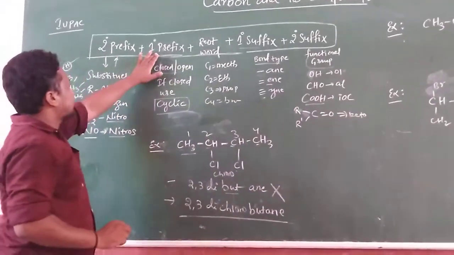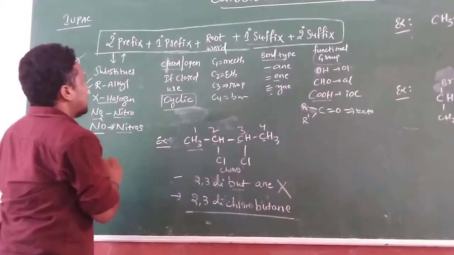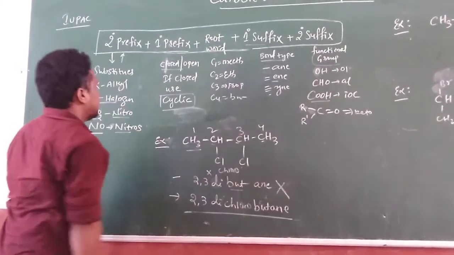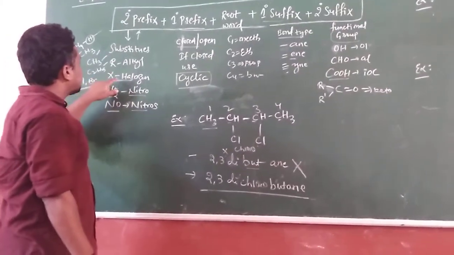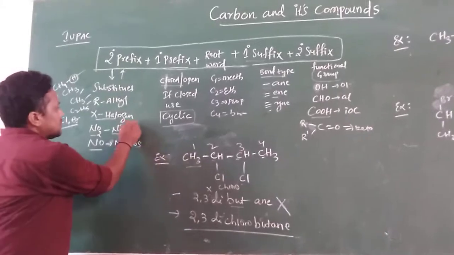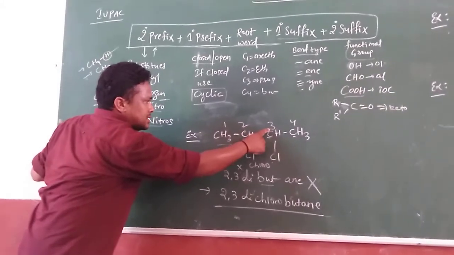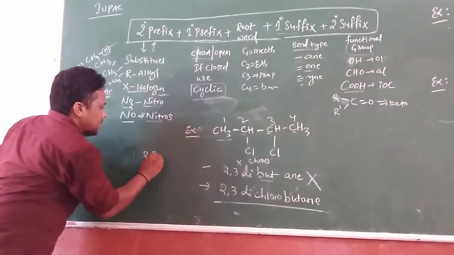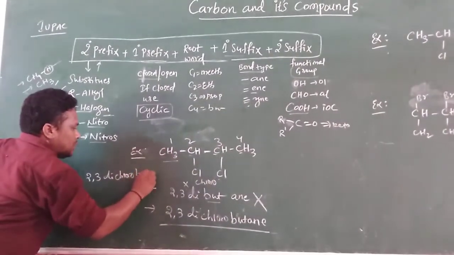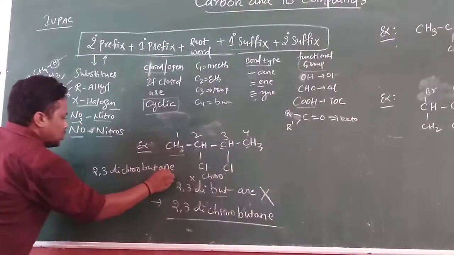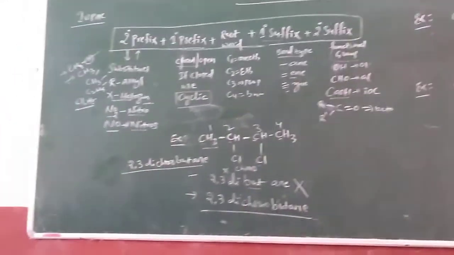Next, come to this side. Primary prefix: is it a closed or open chain structure? This is a total open chain structure, so you need not mention anything. Don't write anything here. Next, come to the secondary prefix. Here the substituents are halogens. Chloro: how many chlorines are there? Two, present at the second and third places, so 2, 3. Two chlorines: dichloro. Four carbons: but. Single bond: ane. So 2, 3-dichlorobutane. This is the IUPAC name for this one. This is one example.